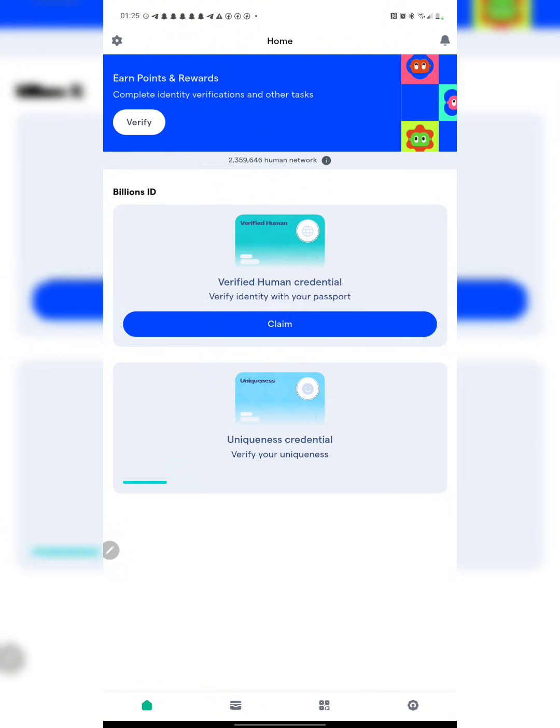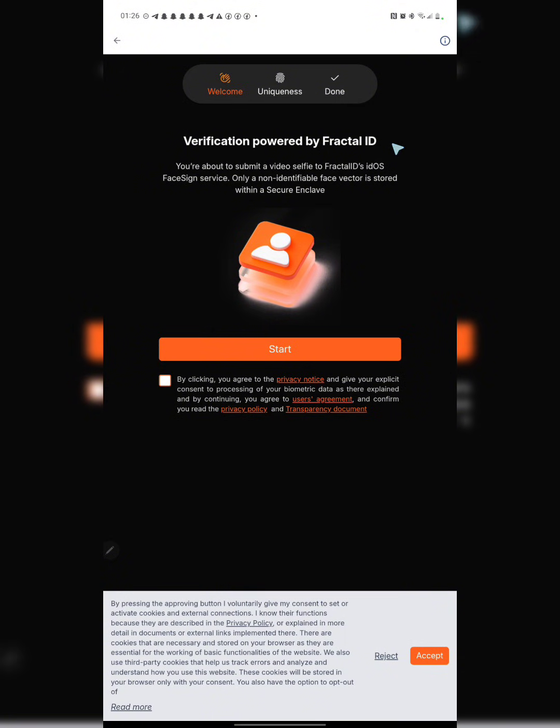It will load up immediately, and sometimes if you are doing this for the first time, they are going to be requiring you to actually prove yourself by getting to snap yourself and upload some of your documents. But in this case, I've done it already, but it's expired, and now I think I'm going to be doing it again. But let me see what I'm going to be having right here. Okay, right now you can see we have this welcome, uniqueness, and done. These are the process we are going to be taking.